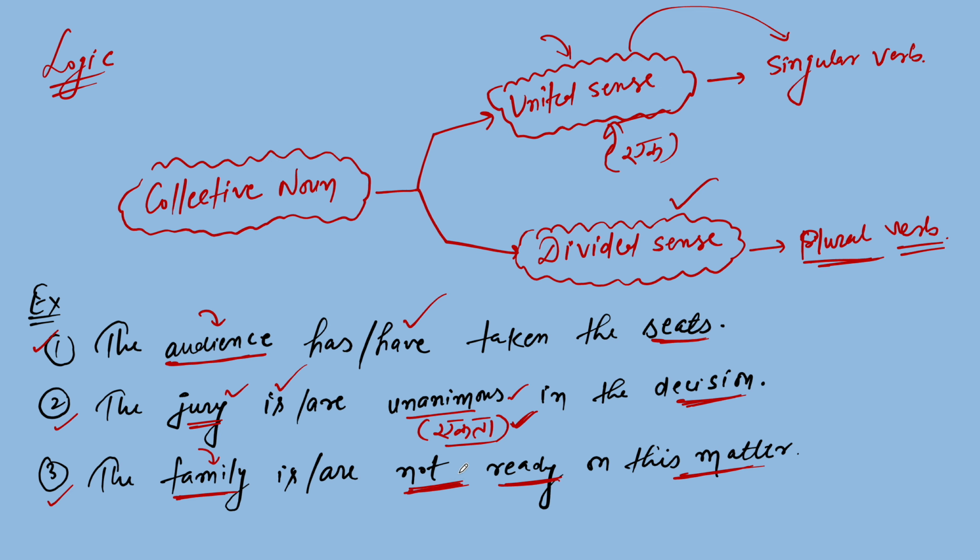It means every person of this family has a different thought, a different opinion on this matter. That's why they are not ready. It means there is divided sense, and because of divided sense, we have to put "are" here. The family are not ready on this matter. Is it clear?